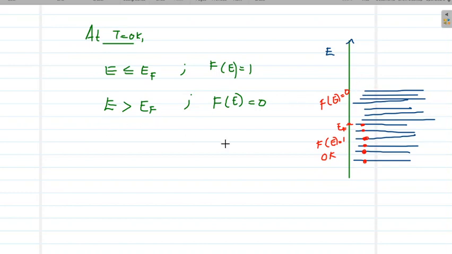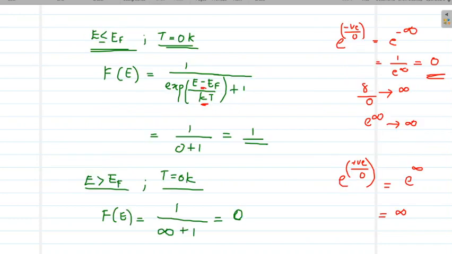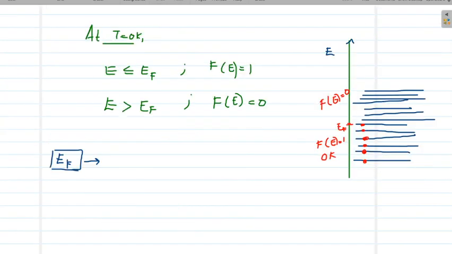And so how can we define Fermi energy with this concept? We can define Fermi energy as the highest filled energy level at 0 Kelvin, the maximum energy of the filled state at 0 Kelvin. So that is the definition that we can make about Fermi energy with this concept in our mind. And this is the case for 0 Kelvin.